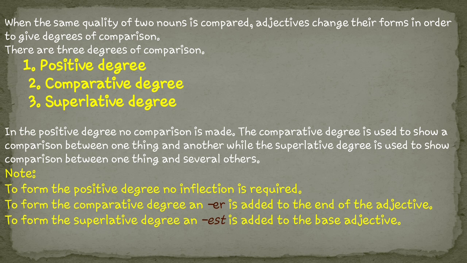Whenever we are comparing two persons, two things, two objects, or any comparison between two materials, we use the comparative degree. So here Ram is elder than Shyam. The word elder is the comparative form of the positive word big, meaning Ram is bigger in age. So we will write that Ram is elder than Shyam.